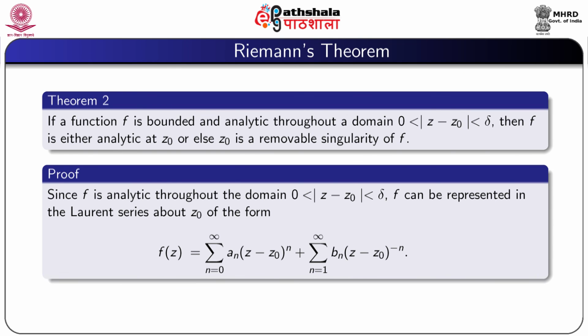Proof: since f is analytic throughout the domain 0 less than mod(z minus z0) less than delta, f can be represented in the Laurent series about z0 of the form f(z) equal to summation n equal to 0 to infinity a_n (z minus z0) to the power n plus summation n equal to 1 to infinity b_n (z minus z0) to the power minus n.